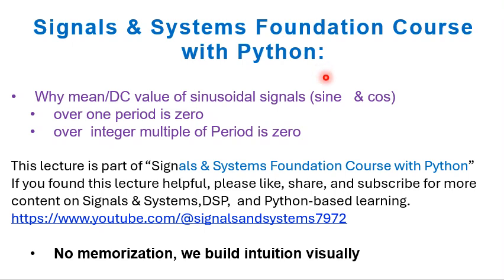Today you will learn why the mean value or the DC value of sinusoidal signals, that are sine and cosine, over one period is 0, or over an integer multiple of the period is 0.